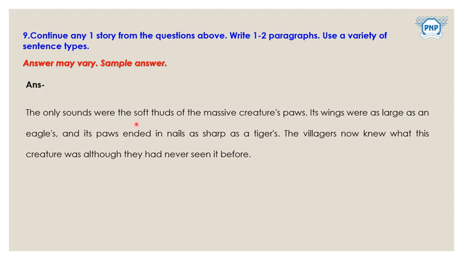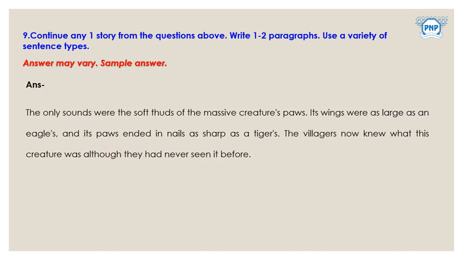The only sounds were the soft thuds of the massive creature's paws. Its wings were as large as an eagle's, and its paws ended in nails as sharp as a tiger's. The villagers now knew what this creature was, although they had never seen it before. Okay, so we have used a variety of sentence types in this particular answer.